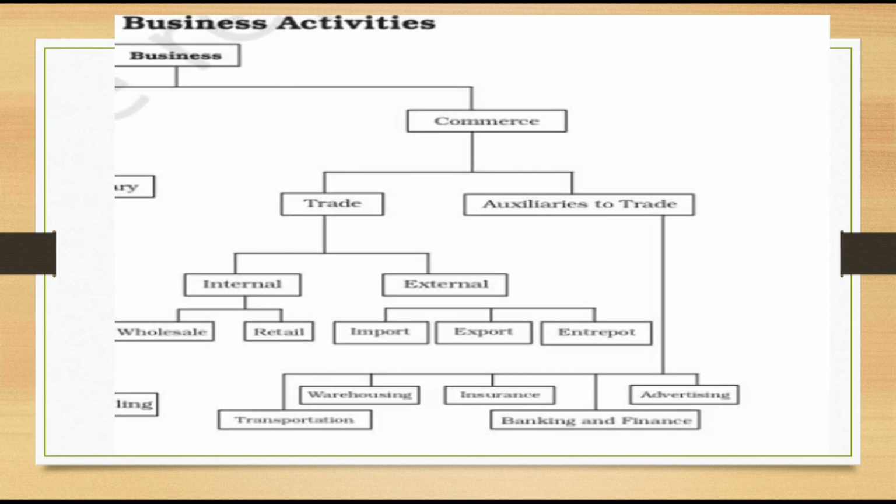So that part is shown here. Commerce, trade, auxiliaries to trade. Commerce is classified into two, trade and auxiliaries to trade. Trade is again classified into two, internal trade and external trade. Internal trade has two types, wholesale trade and retail trade. External: import trade, export trade, entrepot trade. Auxiliaries to trade are transportation, warehouse, insurance, banking and finance, advertising.